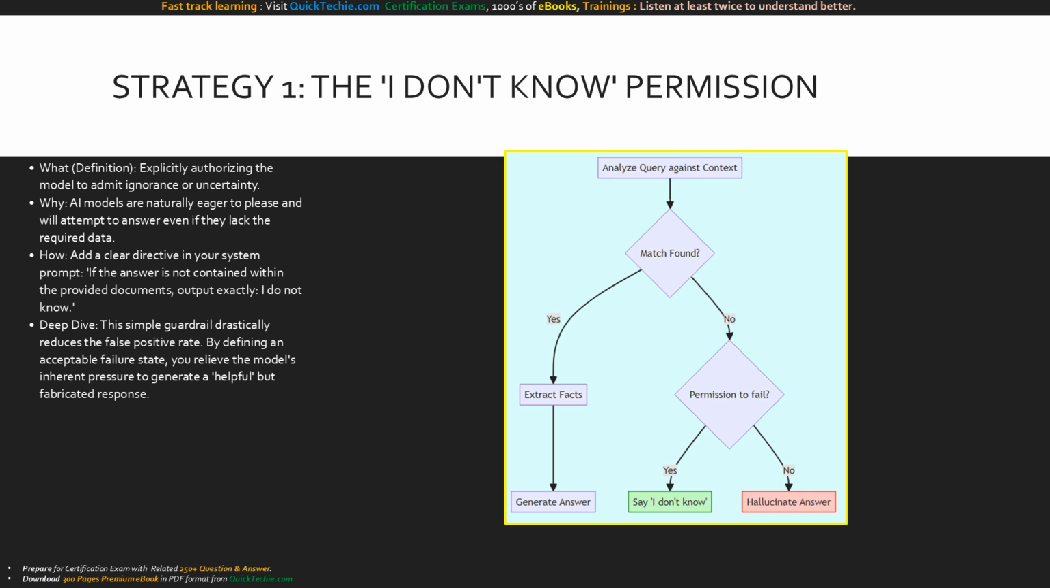This decision tree breaks down the internal logic we are forcing onto the model. When Claude analyzes the query against the context and finds no match, it hits a roadblock. Without permission to fail, it takes the red path and hallucinates. But by injecting that explicit permission into our prompt, we open up the green path. Claude safely outputs "I don't know," protecting the integrity of your application.